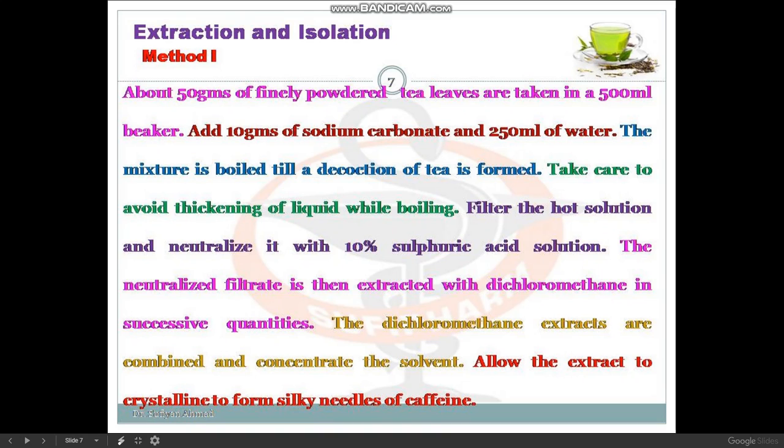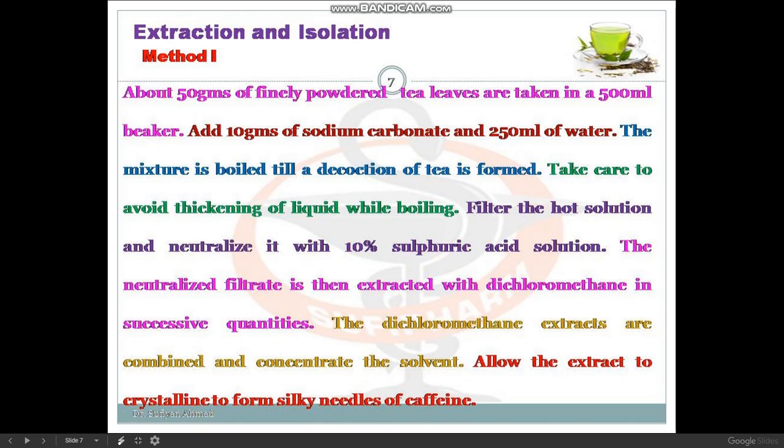So 50 gram tea powder is taken. It is dissolved into 50 ml of water. Then you will boil it till a decoction is formed. Then what will we do? You will do the filtration step. Filter the whole solution and add 10% sulfuric acid into it for neutralization.